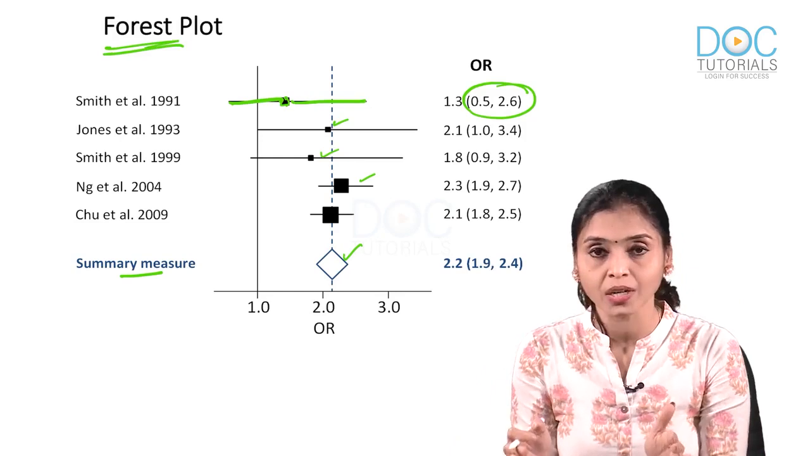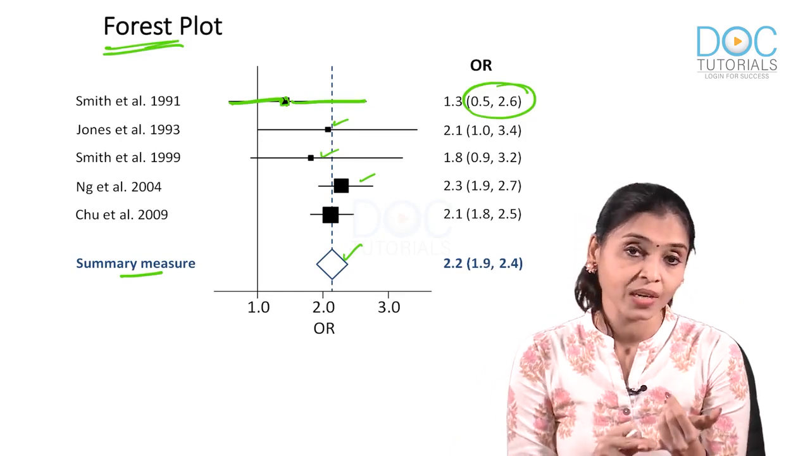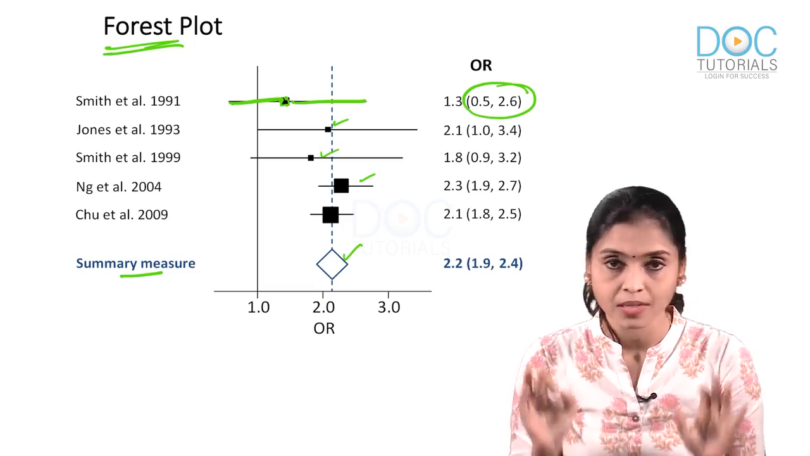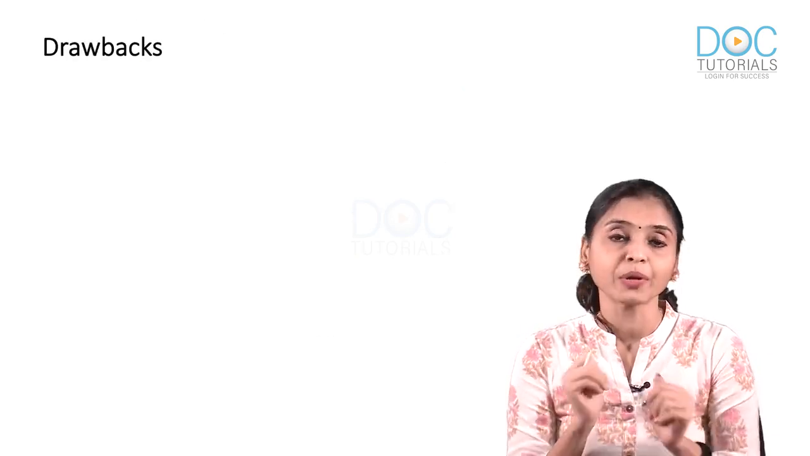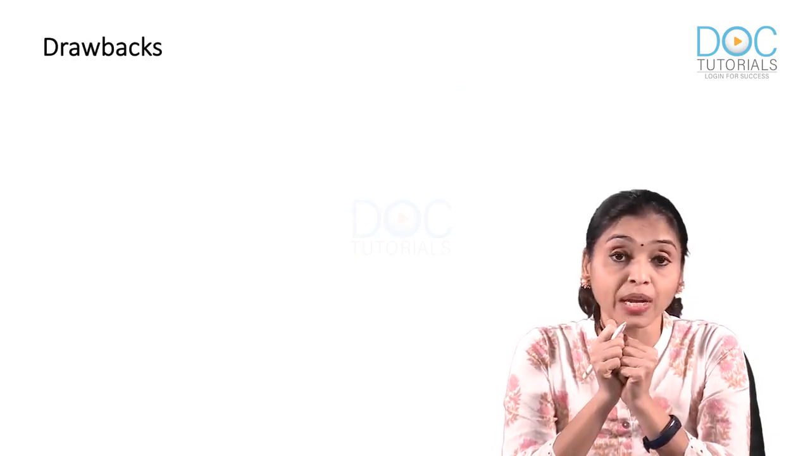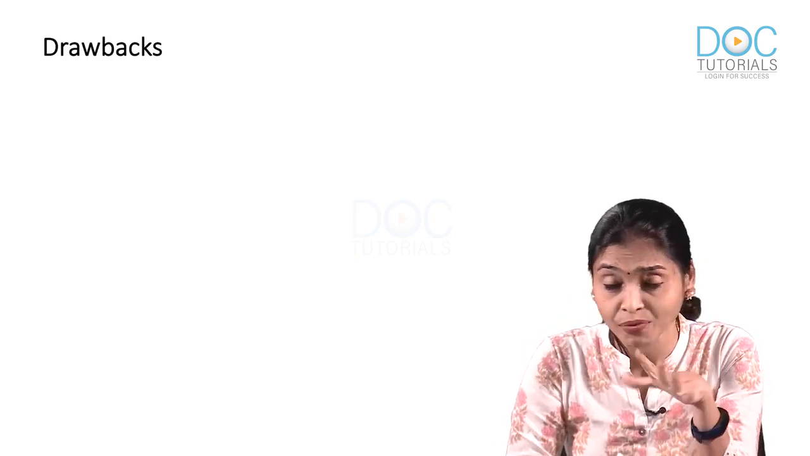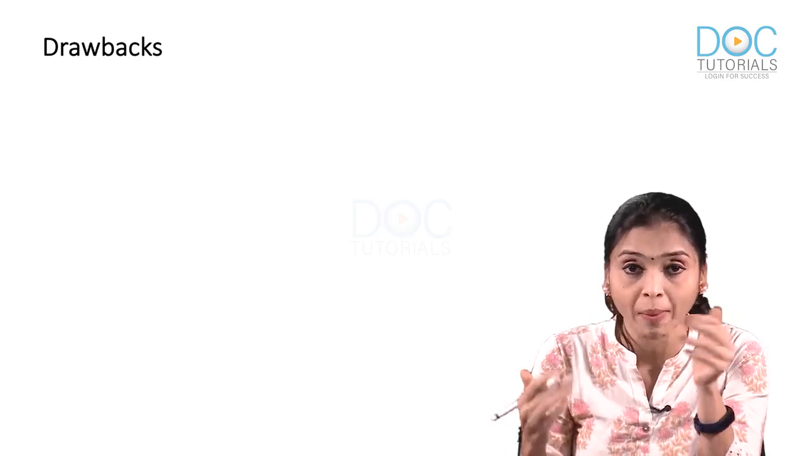So if you see this picture, there can be 2 MCQs. One, what is it? It is a forest plot. This is for which study design? Meta-analysis. Are you with me? Coming to the last part from meta-analysis, which is again a frequently asked MCQ. What is the drawback of meta-analysis? It's not free of drawback. It has its own drawback.